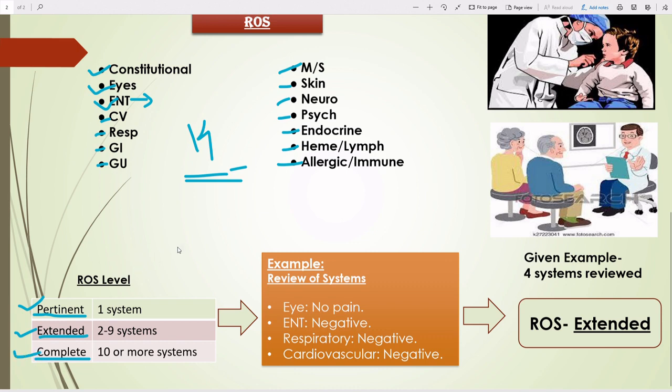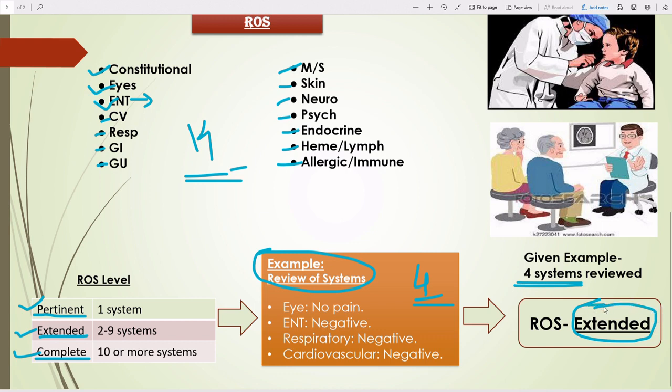You can see I have given one example also. In that example, you can read: eyes, no pain. ENT negative, respiratory negative, cardiovascular negative. So in that example, the doctor has reviewed 4 organ systems. Whether it's negative or positive, we only have to count how many organ systems the doctor has reviewed. So 4 comes under extended, 2 to 9. So our ROS is extended.